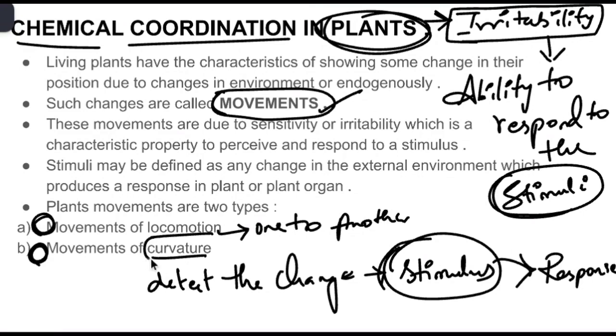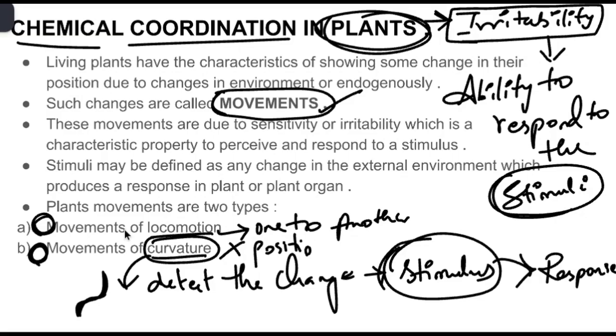Whereas in curvature, there is no position change. It is simply a curvature, nothing but a bend. Only the bend of the part will be changed, whereas in locomotion, it will move from one place to another place.